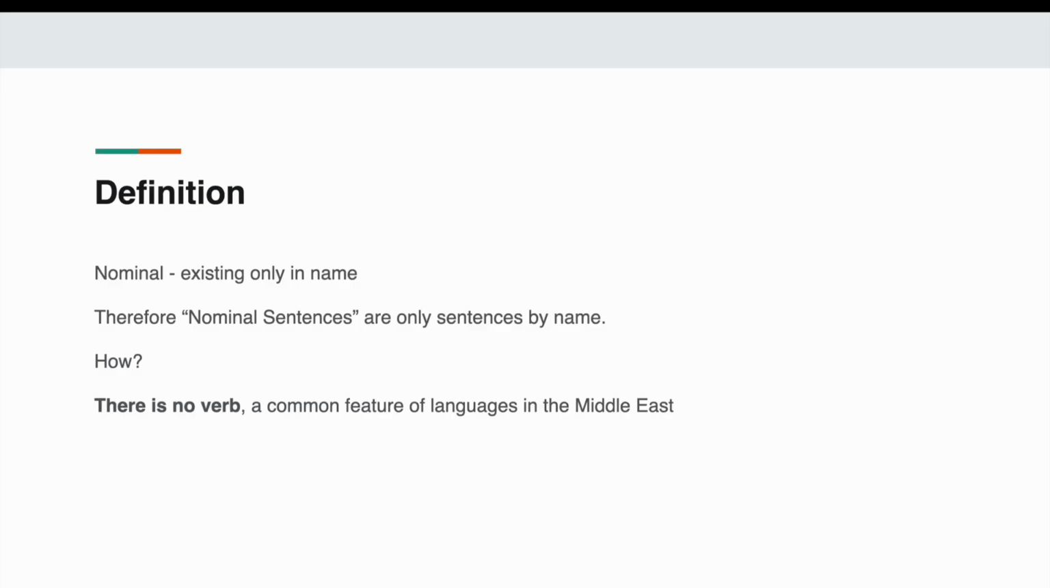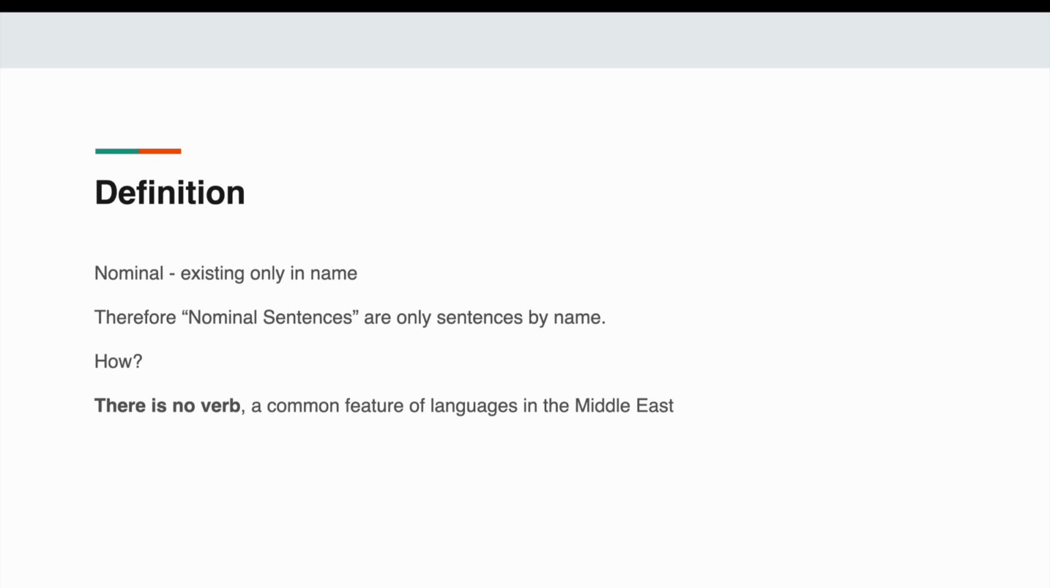So first of all, what is a nominal sentence, right? Nominal means that exists only in name. Therefore, nominal sentences are only sentences by name. Like we only just call them that. So how's that possible, right? A sentence has to convey a whole thought. Does that mean the nominal sentences don't contain whole thoughts? Well, kind of and kind of not, because nominal sentences don't have a verb.